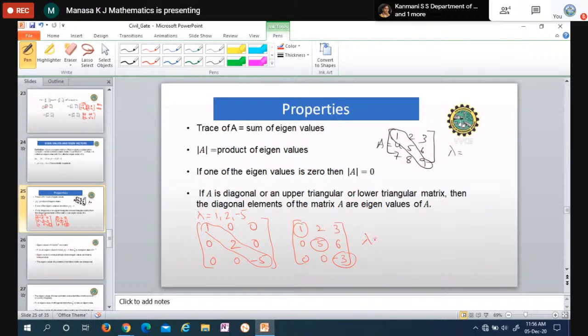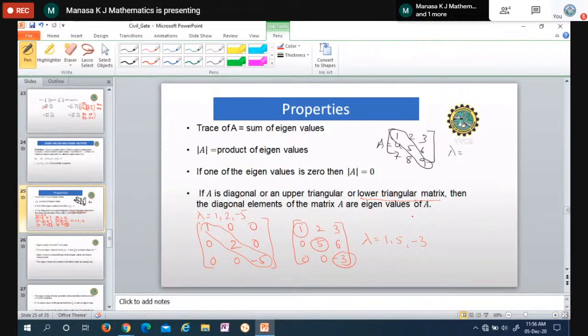So here the eigenvalues are 1, 5, minus 3. Similarly for the lower triangular matrix. If A is diagonal, upper triangular or lower triangular, please don't solve the characteristic equation with so many steps. If you know this property, you can write it directly: the diagonal elements are themselves the eigenvalues.